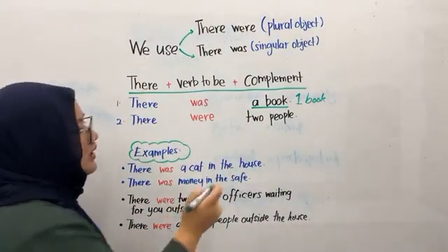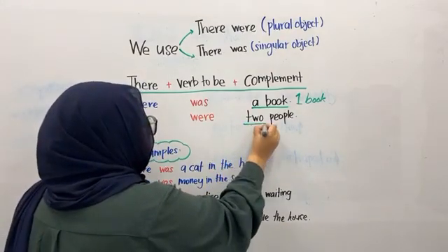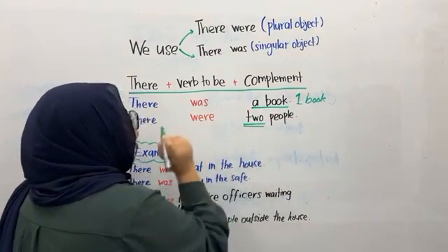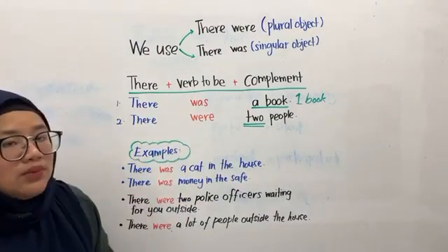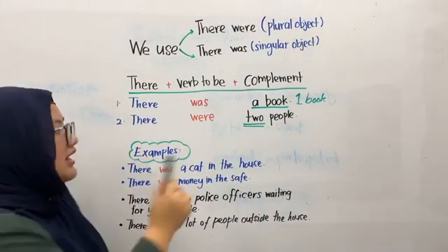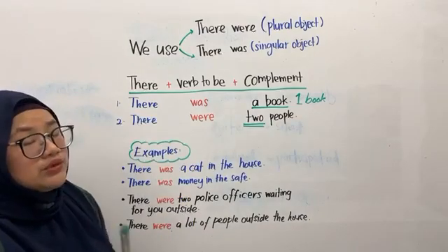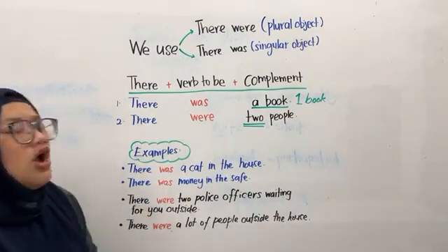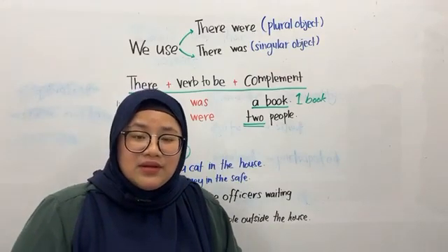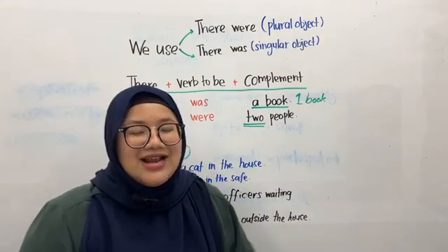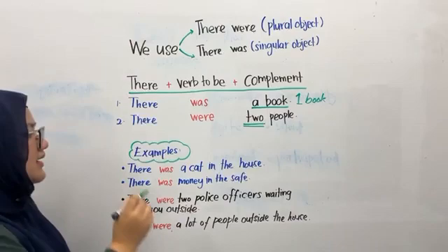Here it already mentions two people, so we are using were, right? Because were we use for plural objects, and was we use for singular objects. Alright, how are you so far? Understand?